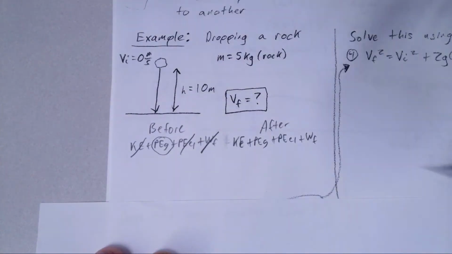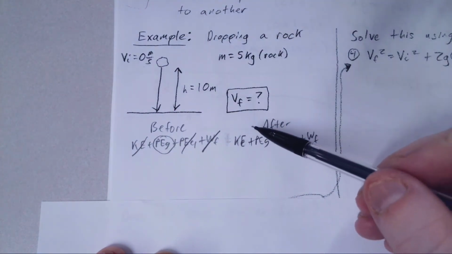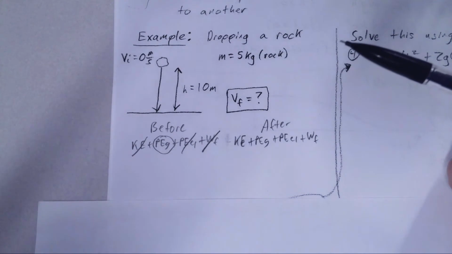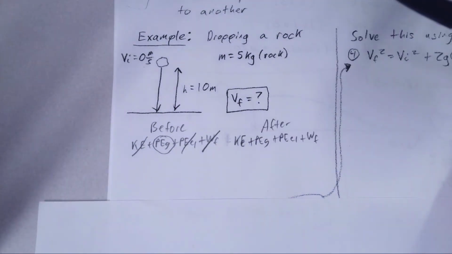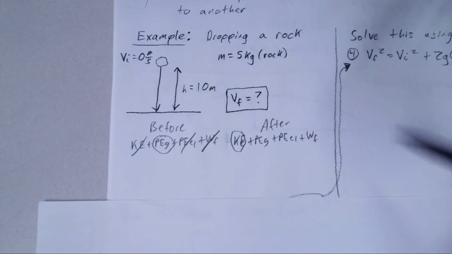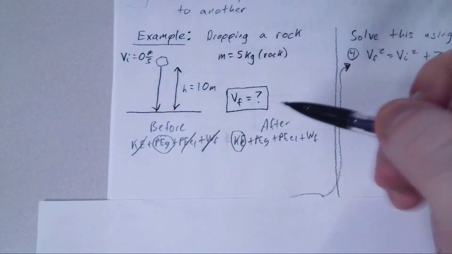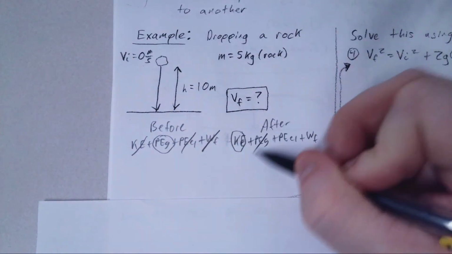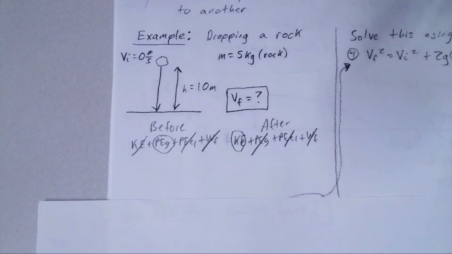Now we'll look at the end. When the rock is about to strike the ground, is it moving? Yes, it's moving because we talked about this before. If an object wasn't moving when it struck something, then it wouldn't hurt if it hit you. So yes, it is definitely moving when it strikes the ground. Is it at a height greater than 0? We're not talking about the beginning, we're talking about the end. We're assuming that when it strikes the ground, there's no height. There's still no mention of a spring and still no mention of friction.